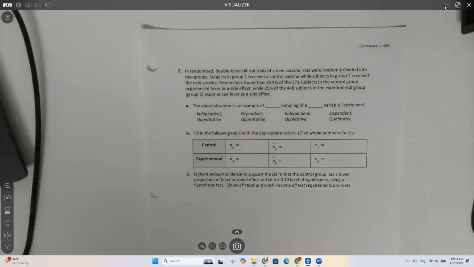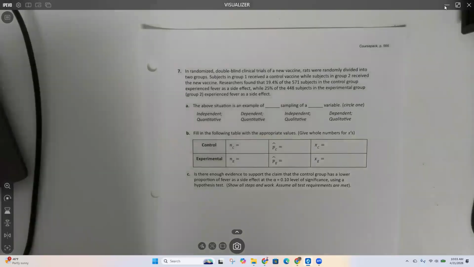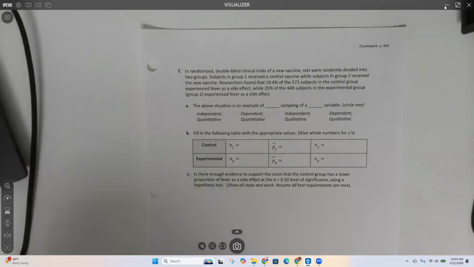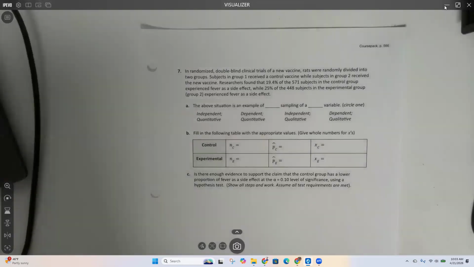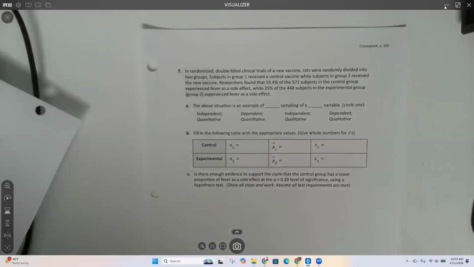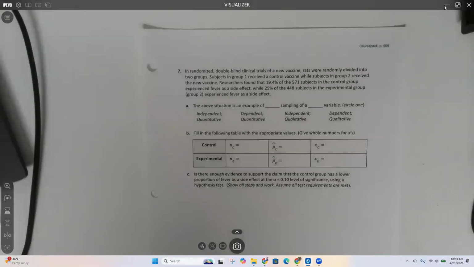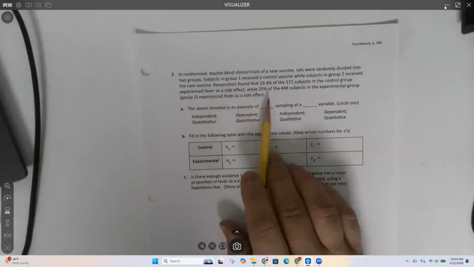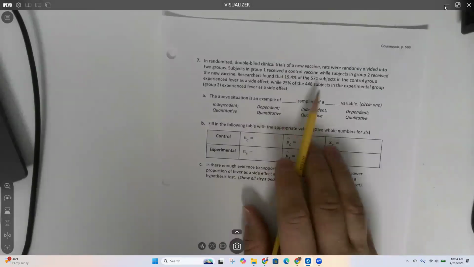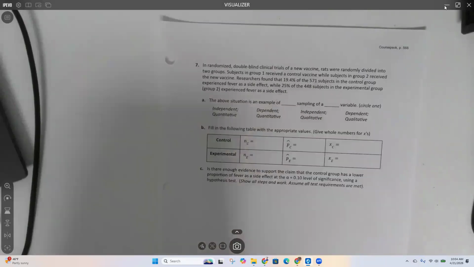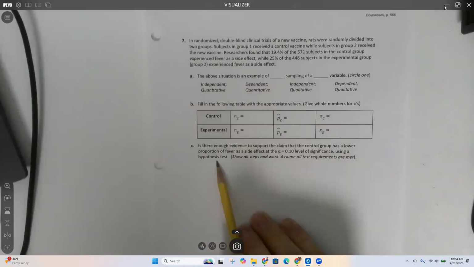In a randomized, double-blind clinical trial of a new vaccine, rats were randomly divided into two groups. Subjects in group 1 received a control vaccine. Subjects in group 2 received the new vaccine. So we have two different samples. Researchers found 19% of the control group experienced fever as a side effect. 25% experienced fever as a side effect. So what page do we need to look at for this? We're doing hypothesis testing.